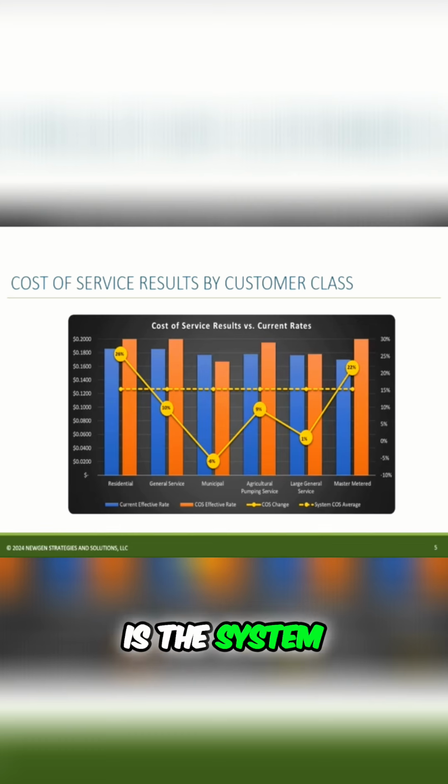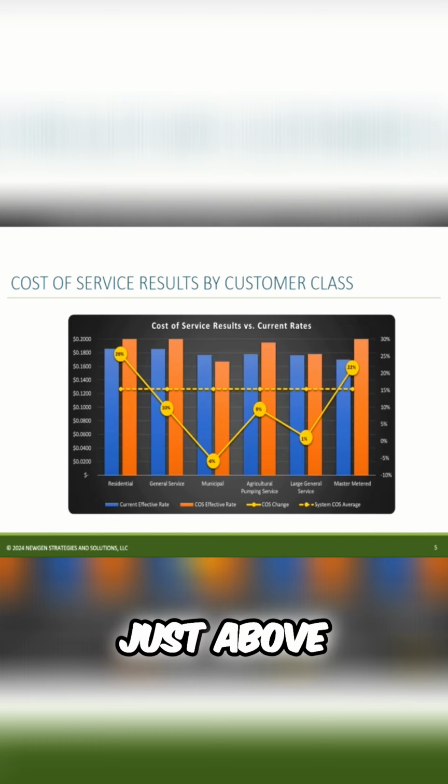This dotted line here is the system average, which sits just above 15%. So you can see here which classes are above and below the system average of the overall system.